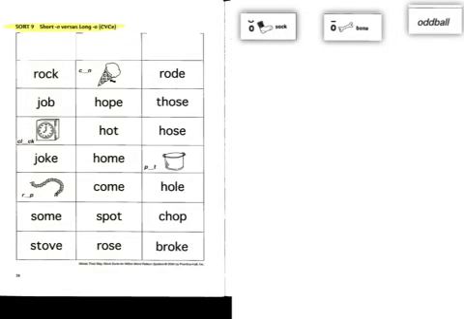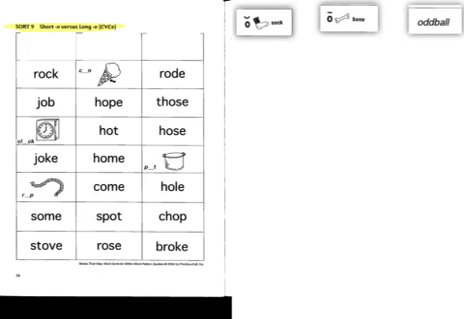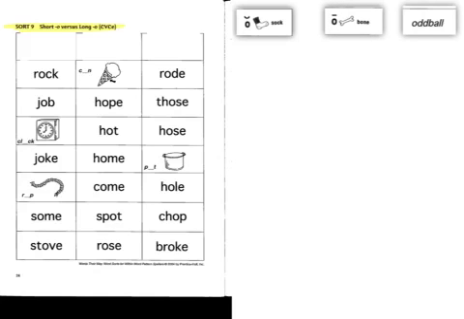I will be sorting these words according to whether they have a short O sound as in sock, and I will put them here. If they have a long O as in bone, I will put it here, and then the oddball. If it has a long O, there's a magic E at the end.